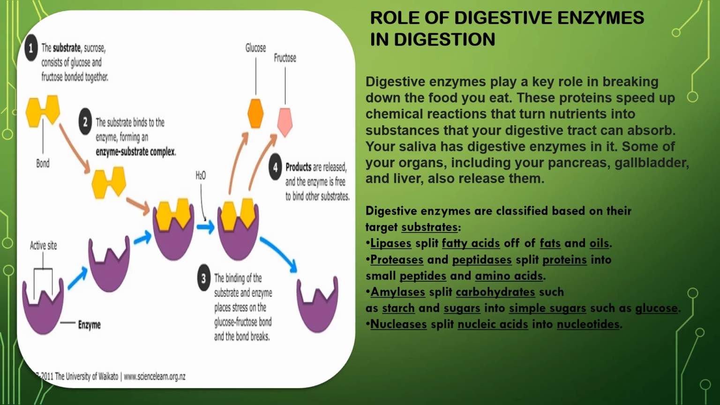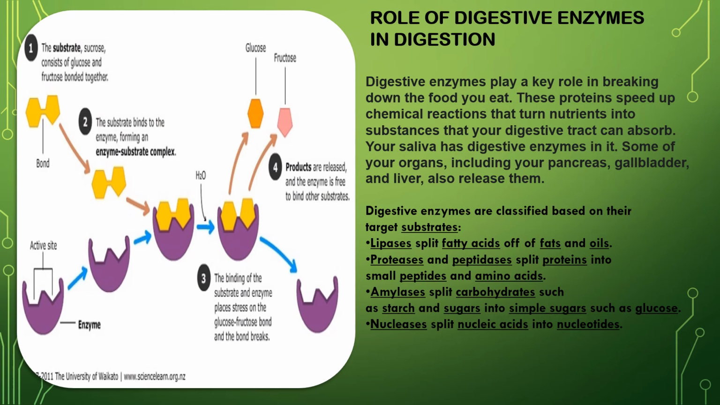Number 2, it's binding. Now number 3, the binding of the substrate and enzyme places stress on the glucose-fructose bond and the bond breaks. Number 3, you can see the bond breaks between glucose and fructose. That yellow color bonding breaks down. And number 4, products are released and the enzyme is free to bind other substrates. You can see purple color enzyme and the products glucose and fructose, orange and pink color, they are free.